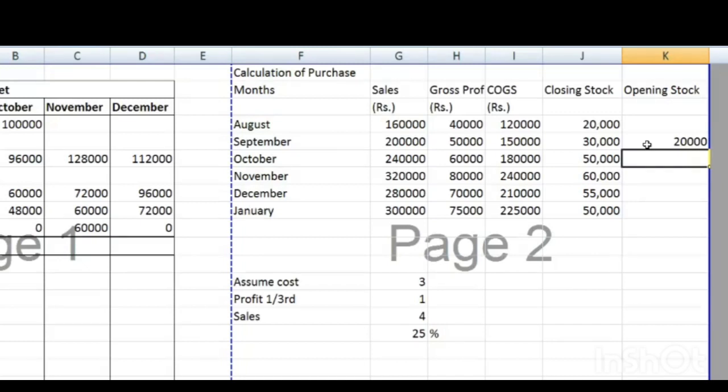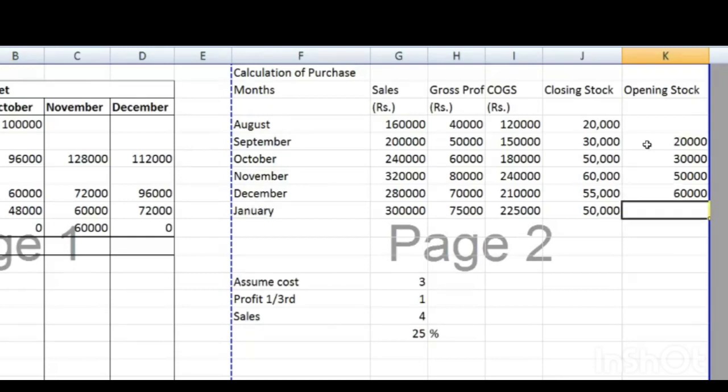Yes, sir. For October, the opening stock is 30,000. Now tell me the opening stock of November. 50,000. Very good. And what about December? 60,000. Very nice.